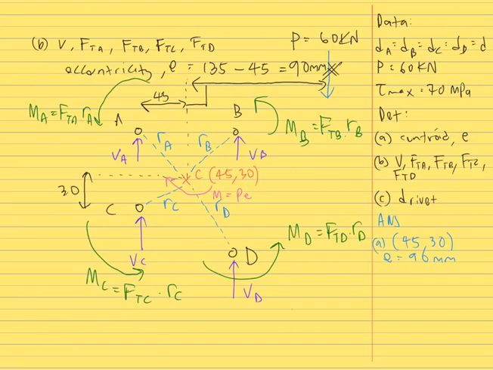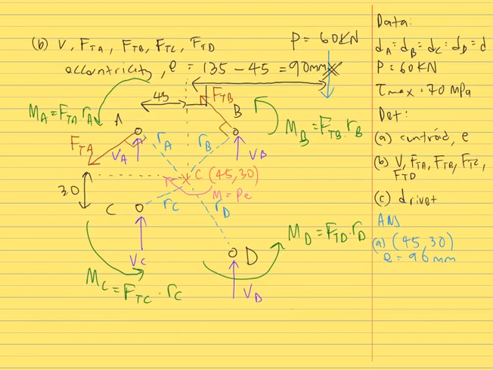Okay, then we will determine the direction of tangential force for each rivet. You can see here, this is the direction of tangential force for rivet A, FTA, and the direction of FTA must be perpendicular to RA.